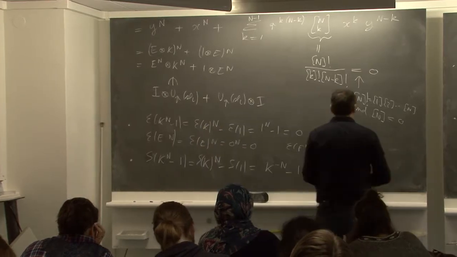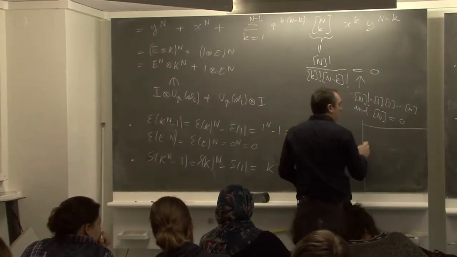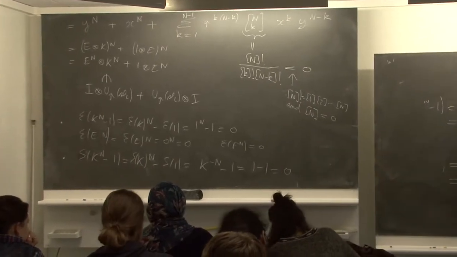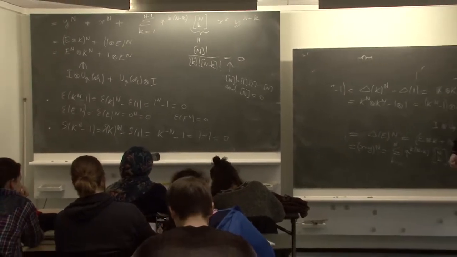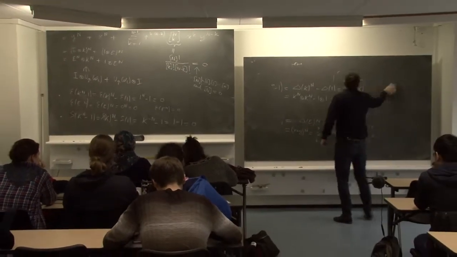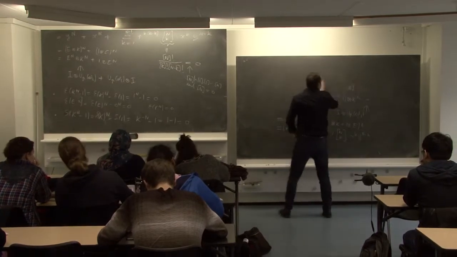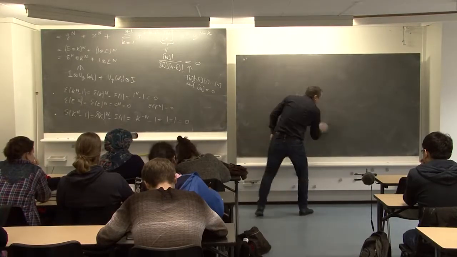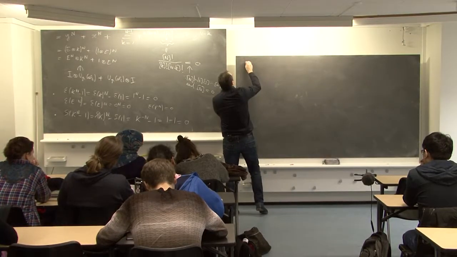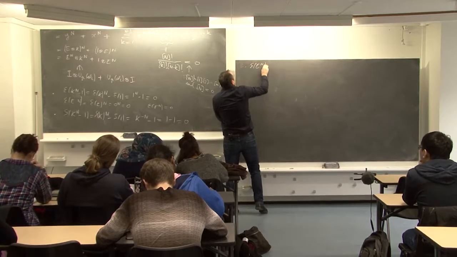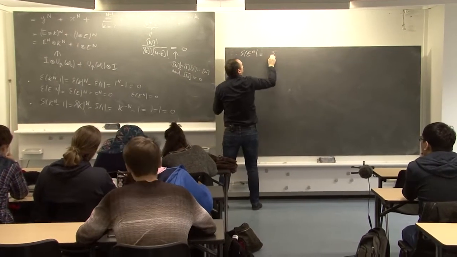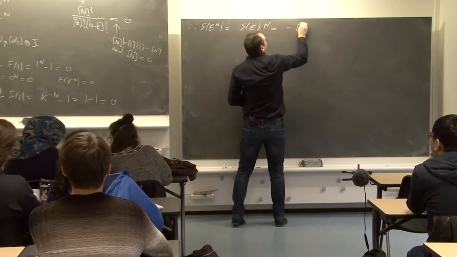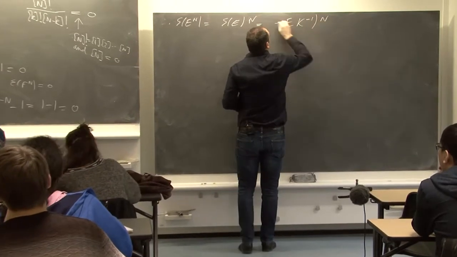And the same for E and F. So S of E^n, S being an anti-algebra morphism, is minus E K^minus 1 to the n.